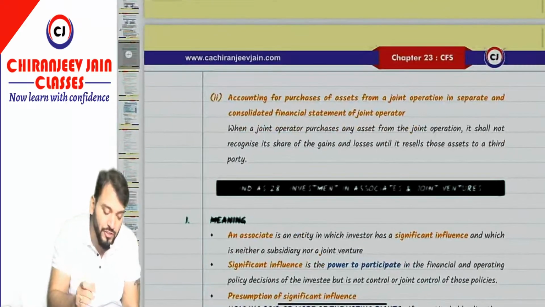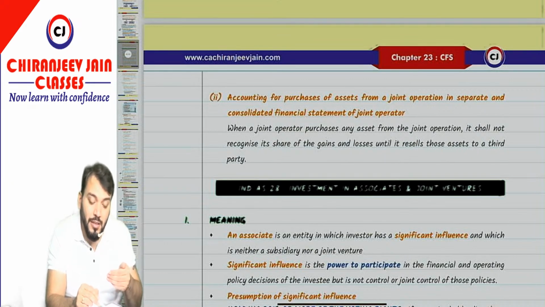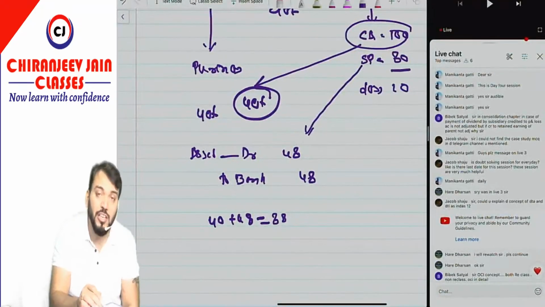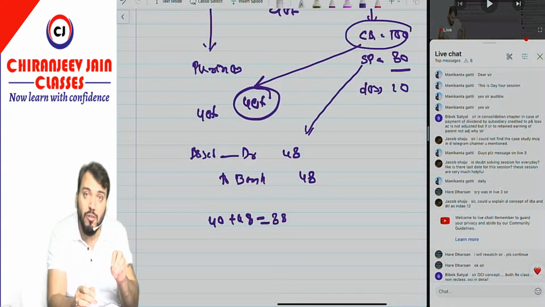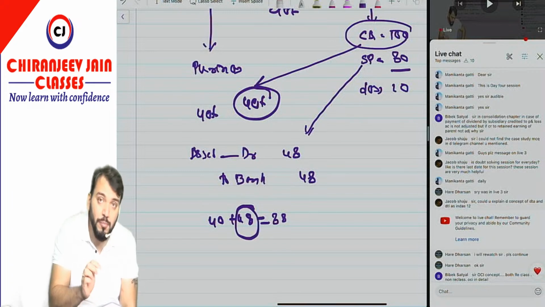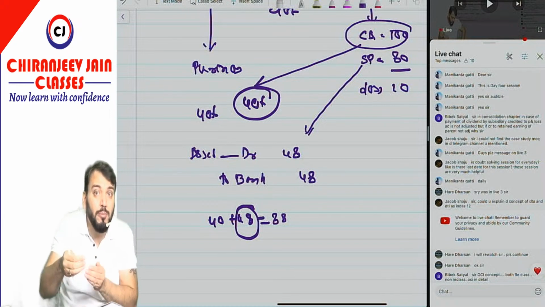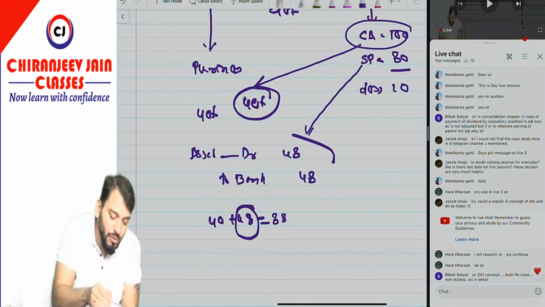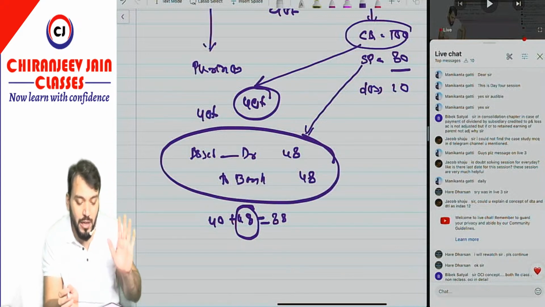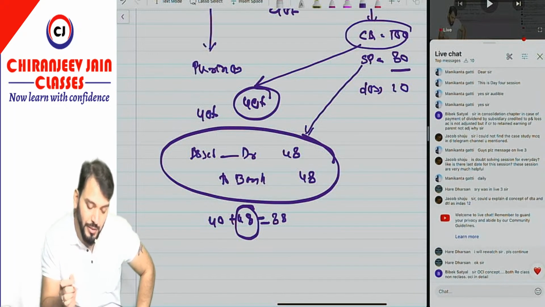So you can see what they have mentioned. When a joint operator purchases any asset from the joint operation, it shall not recognize its share of gain or loss until it resells those assets to the third party. To the extent of 40%, we will not recognize any gain or loss. We recognize gain or loss only to the extent of 60%. Out of 60 loss we have only recorded 48, so we have not recorded about 12, and that loss is already recognized. So they will pass only this journal entry in their books of account. Have you understood? Darshan, is your doubt over or not? Yes, sir. Chalo.